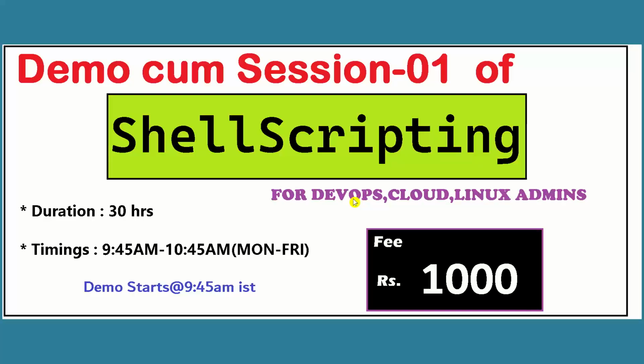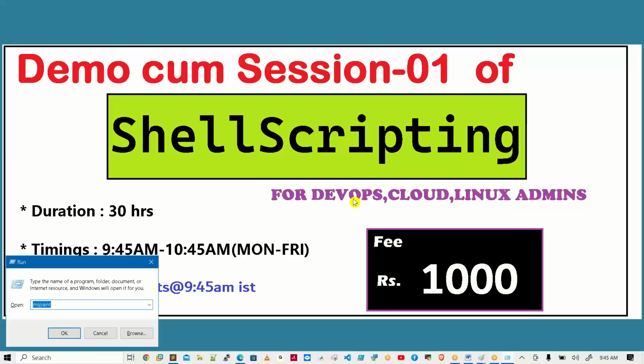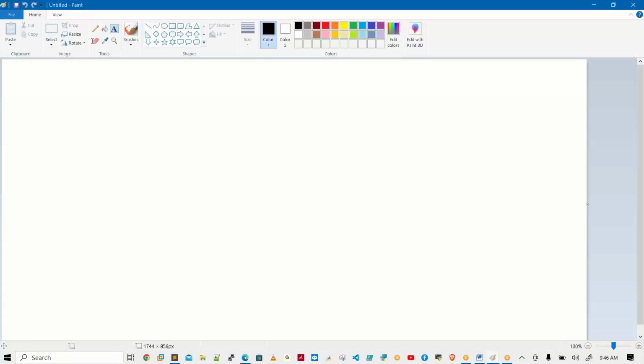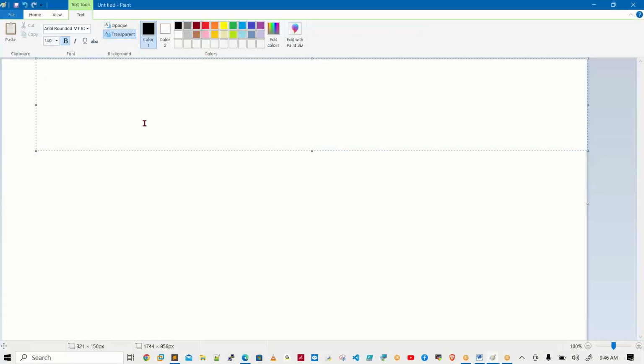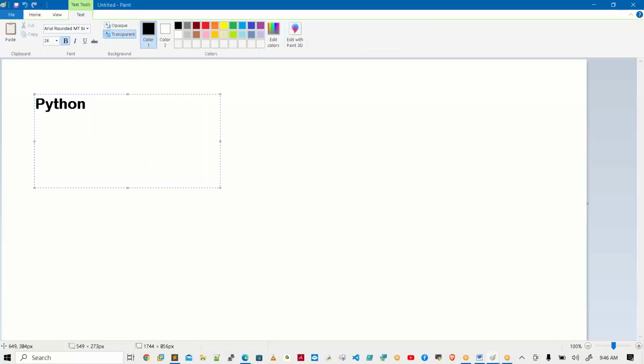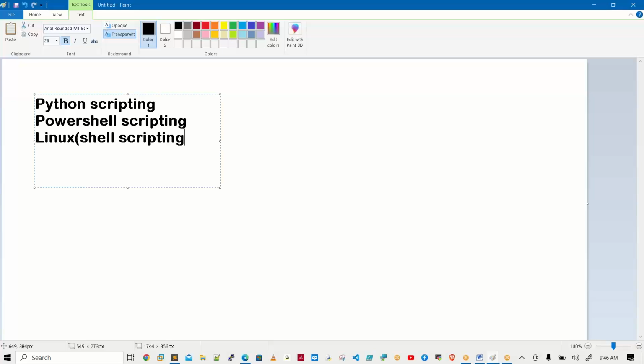one scripting language. Let's get one thing clear. We have so many languages for scripting purposes, for the automation of daily tasks. Just in general, I'm not talking about this course now. We have a famous one, Python, and PowerShell scripting, and even Linux, nothing but shell scripting, is also there.